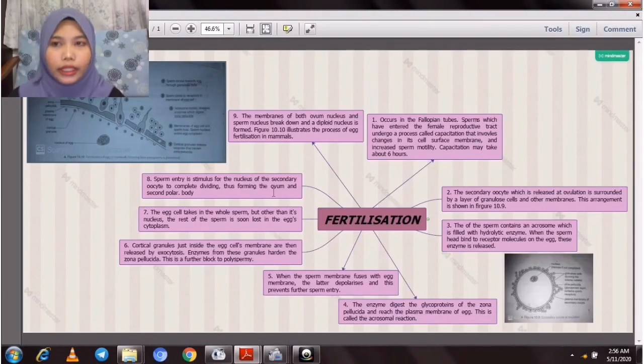So next, the same goes for topic 8, which is reproduction in animals. I also used MyMaster because for me it is very convenient. I also chose the bubble map, but in MyMaster the bubble map is paid, because the templates only have a few free ones, so you must pay.